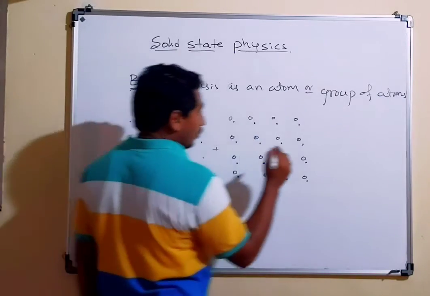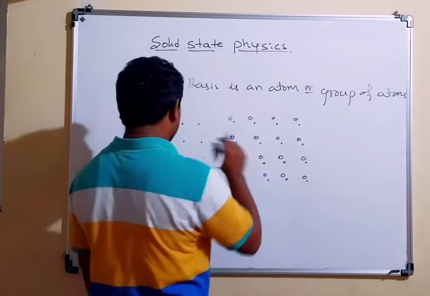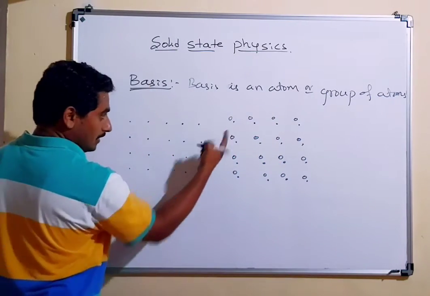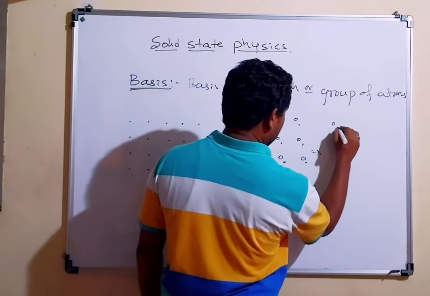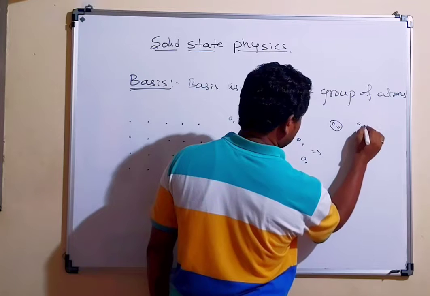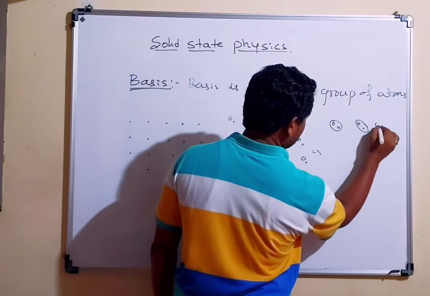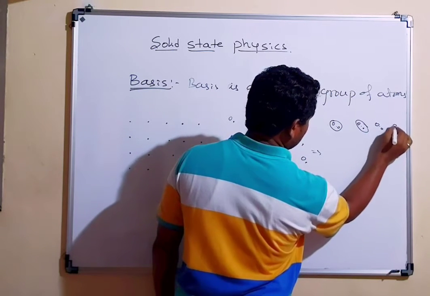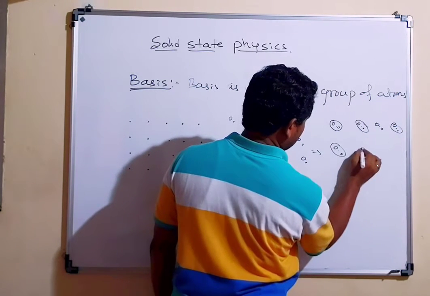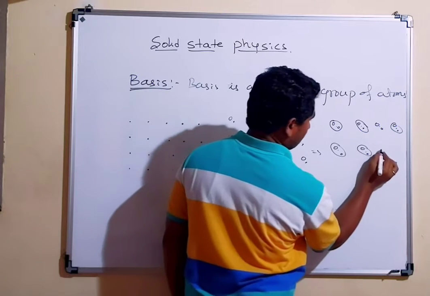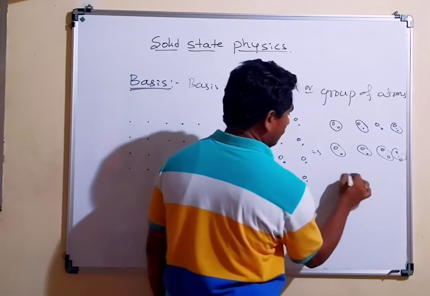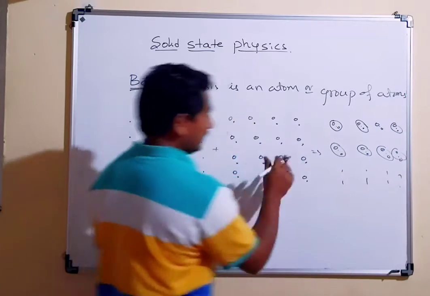Now the formation of the crystal will look like this. Here, better I draw it here only. After combination of this, again I am going to draw this one, and so on, the same.